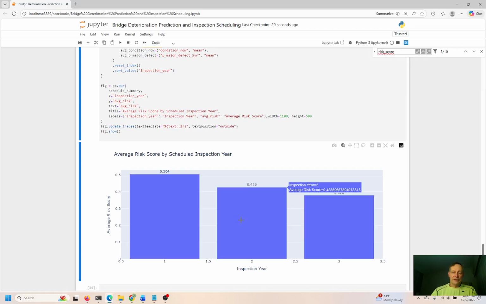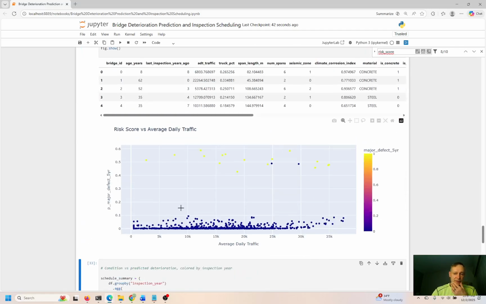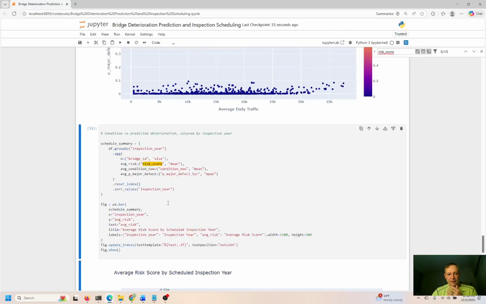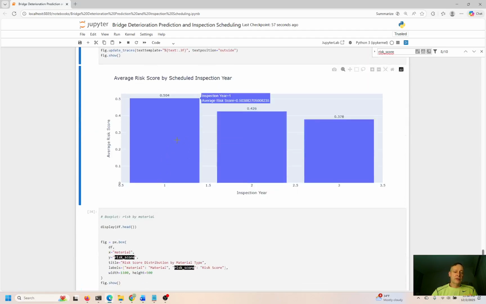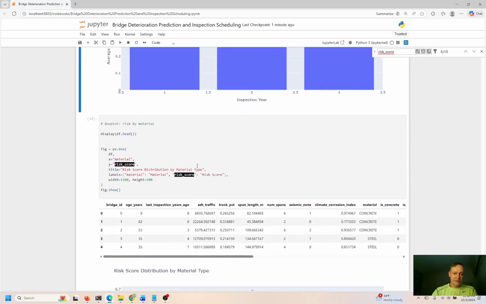2 years out, we have average score of 0.42. Risk, this is 0.50. So we're 50% of the way to risk, right? And we said before, like these high risk items over here, this is 0.6, 0.6 over here, 0.58. This is 0.58. This is 0.58. Anything over 0.5 is high risk, and we should draw our attention to that within the next year. 0.4 within 2 years, and 0.37 is within the next 3 years.